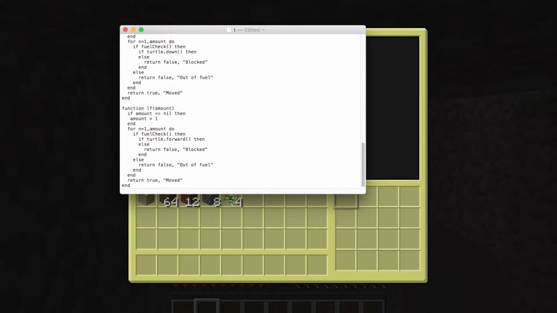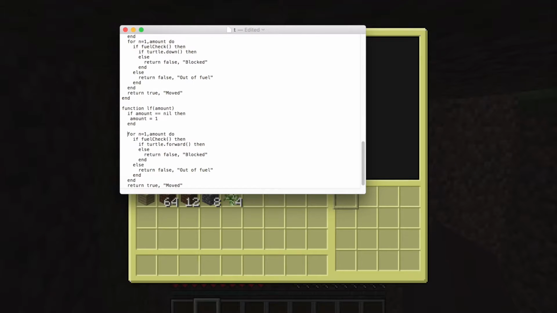Now left turn, it's left. And if amount equals nil, it's nil. Amount equals 1, oh, that's the same. And then you run it the number of times, that's fine. But before you run the moving forwards and all that, we need turtle dot turn left. We need our turtle to turn left. And then we do our fuel checks and all that.